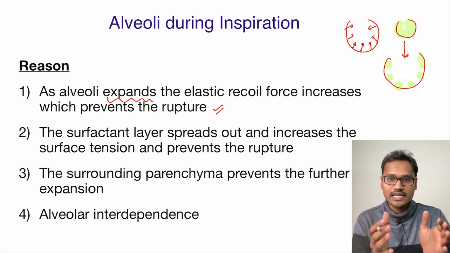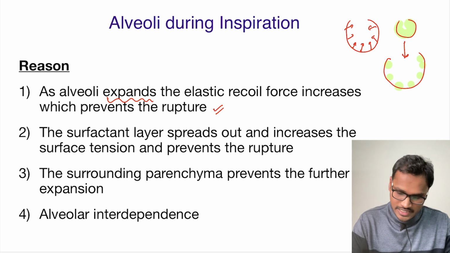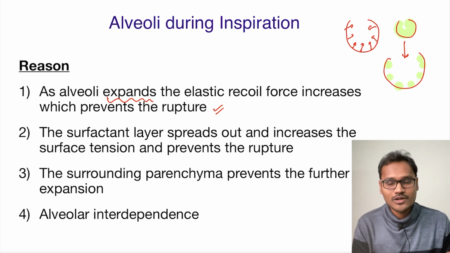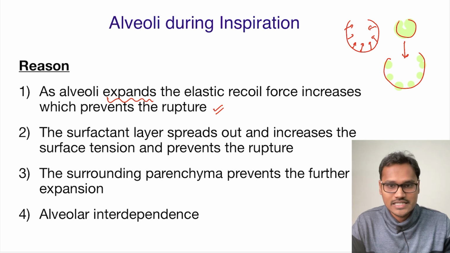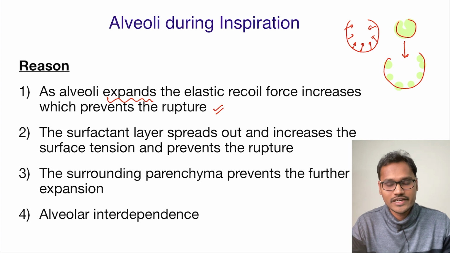So it will be spread thinner across the entire region. All of us know that surfactant helps to reduce the surface tension. Now that it is spread across a larger region, the concentration of the surfactant is naturally decreased. The overall amount is the same, but due to the excessive spread, the concentration in that particular area is going to come down, and surfactant is what prevents the collapse of the alveoli by reducing the surface tension.